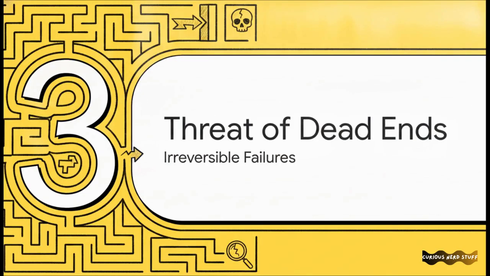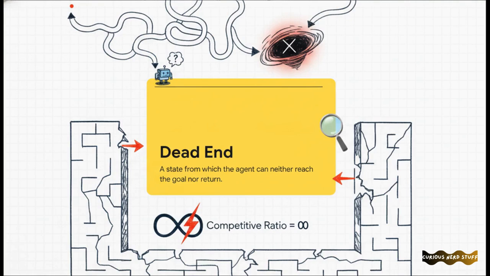Section 3. The threat of dead ends. This brings us to the ultimate tension of online navigation. In the unknown, a single exploratory mistake can be fatal. The absolute greatest hazard in any online search is an irreversible state, widely known as a dead end. In graph theory terms, a dead end occurs when an agent traverses into a node that lacks any outward edges, returning to the strongly connected component of the graph, and it lacks any path to the goal node.